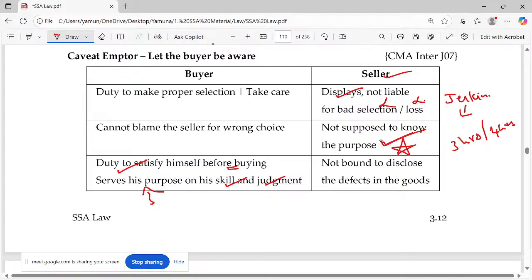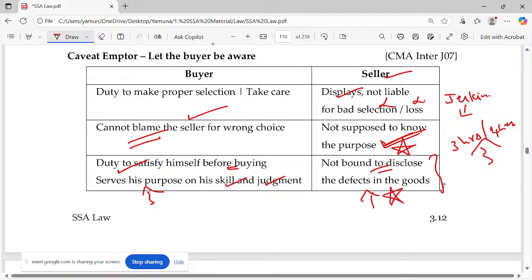Actually, he's not supposed to know. If he knows the purpose, he has to clearly mention it. After a clear mention of the features or quality of that product, if the buyer is still buying, whose problem is this? He cannot blame the seller for a wrong choice. It is your problem because you are buying it. And the seller is not bound to disclose the defects in the goods. I don't agree with this myself.